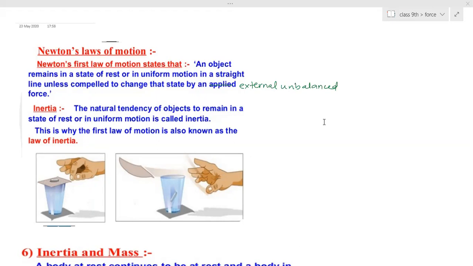Second, when you are given somewhat of a jerk, you are still firm because your mass is able to hold that. But in the third case, when someone is running very fast and hits you, your body is not able to stop that force acting on it. It is not able to resist that force. So due to that, you may be displaced or may fall down also.